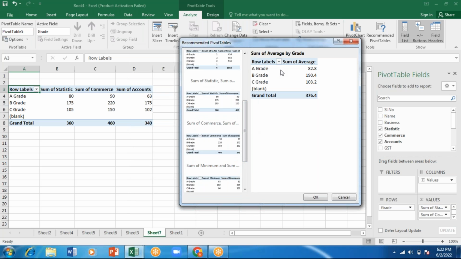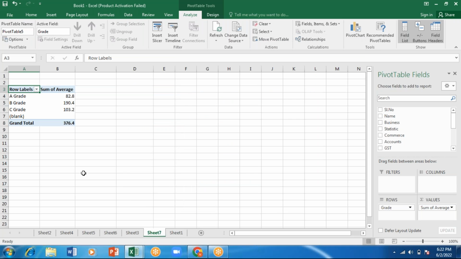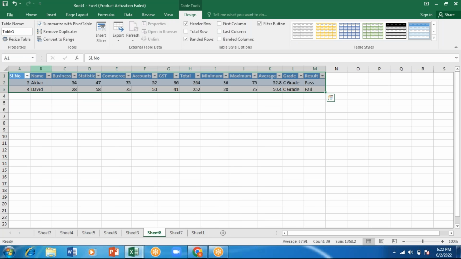I'll go with the sum of average itself. I'll select this and click on OK. So automatically it is changing. Average percentage of A grade is this much. Average percentage B grade, there'll be 2 or 3 people's total it is showing me. C grade again, 2 or 3 people's total. When I double click on the C grade average marks, it will show me who has got this total marks. And by default it is capturing a blue color.